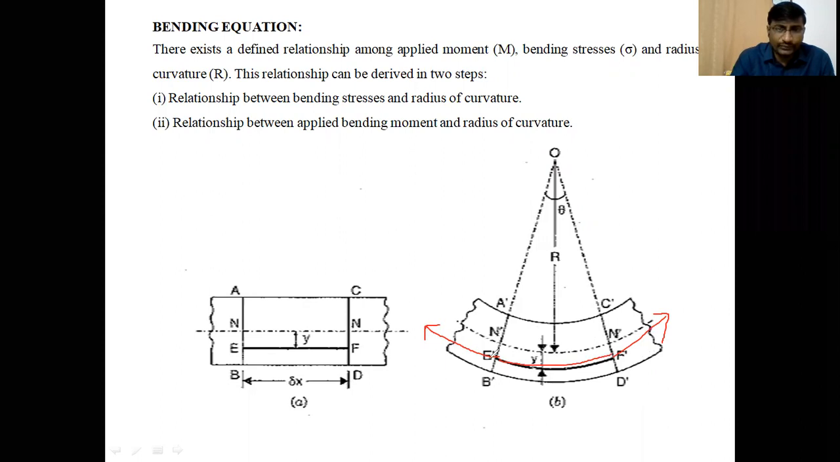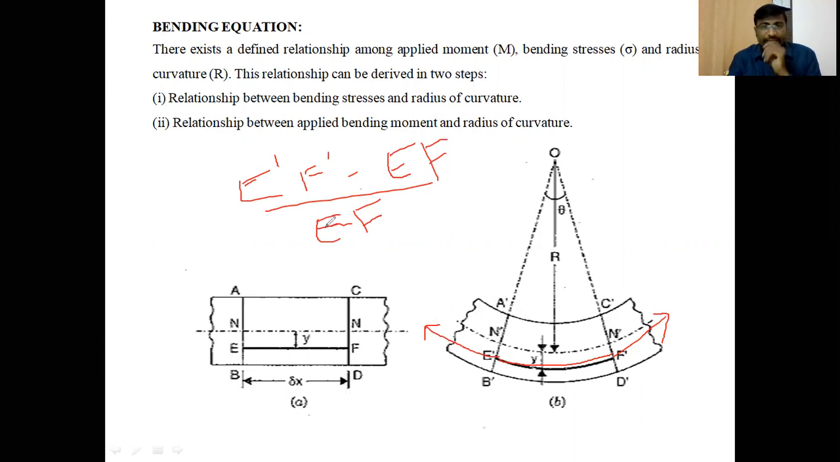So how do we calculate the strain? Strain is nothing but the change in length of the layer divided by the initial length of the layer. What is the change in length of the layer? The final length of the layer is E dash F dash, and the initial length of the layer before bending is EF. Initial length is EF. Clear, students? So E dash F dash minus EF by EF is the strain in the considered layer.